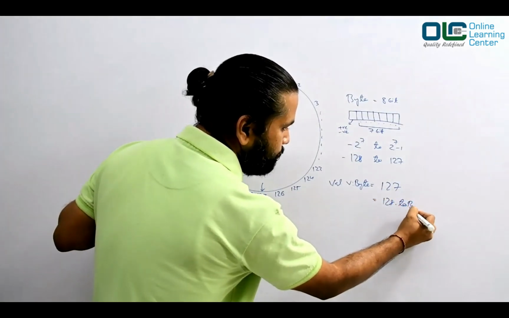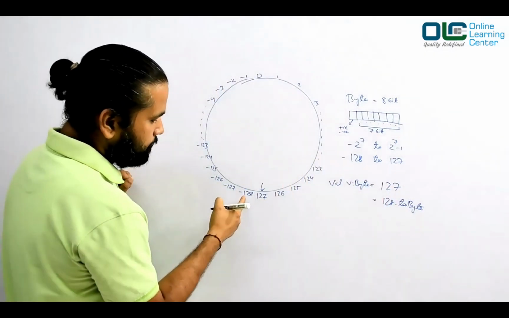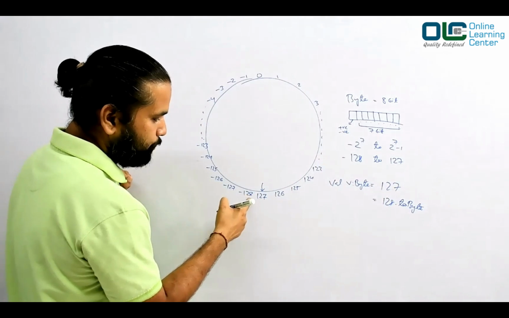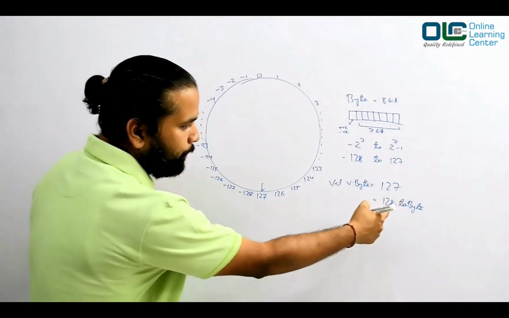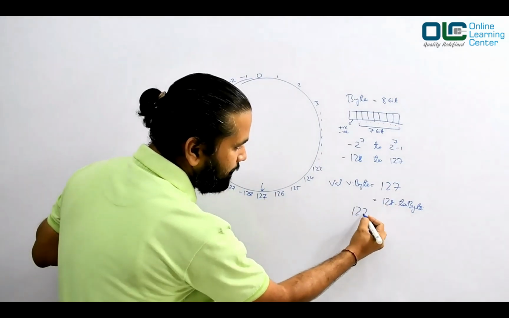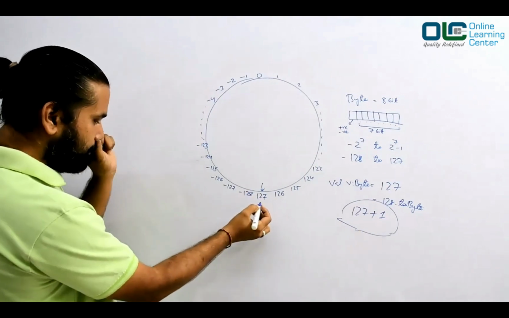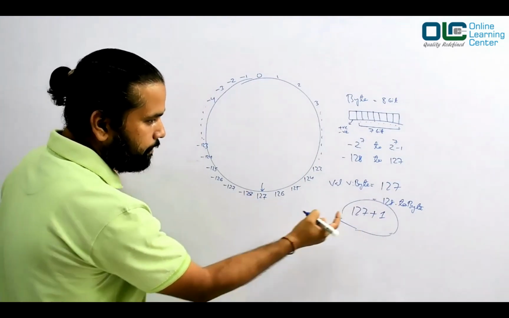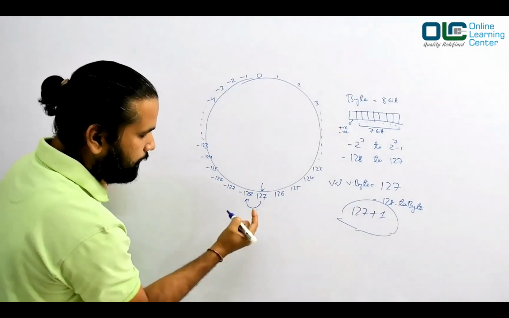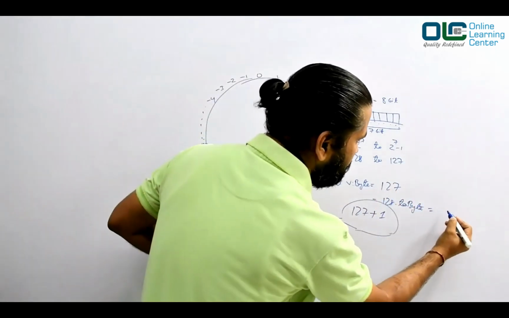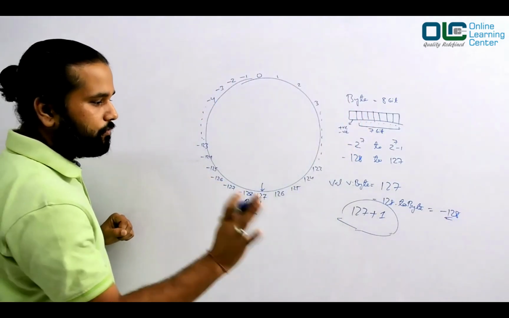That's what we were trying to understand. 128 is nothing but 127 plus 1, so 127 is here, and when you say 128.toByte, it goes one step forward, and the value becomes minus 128.